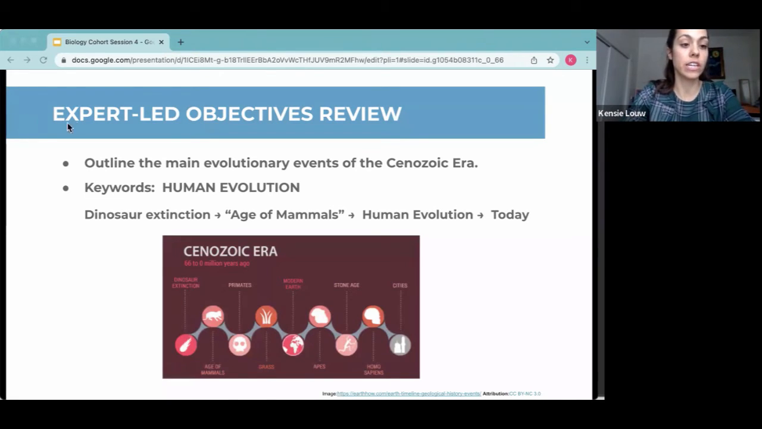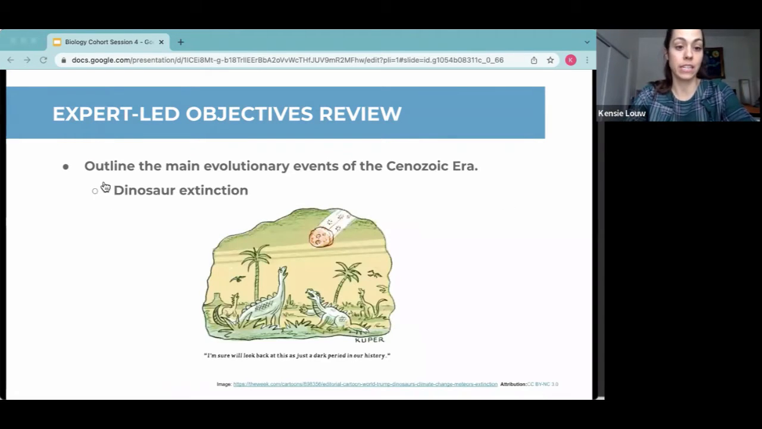So let's touch on each of these key evolutionary events, with the first being dinosaur extinction. This was the event that marked the end of the Mesozoic era and the beginning of the Cenozoic era. The most common theory is that a massive asteroid or comet hit the Earth 66 million years ago, wiping out dinosaurs, either from the initial impact or from the resulting effects, which were the creation of a giant cloud of dust that blocked out the sun.